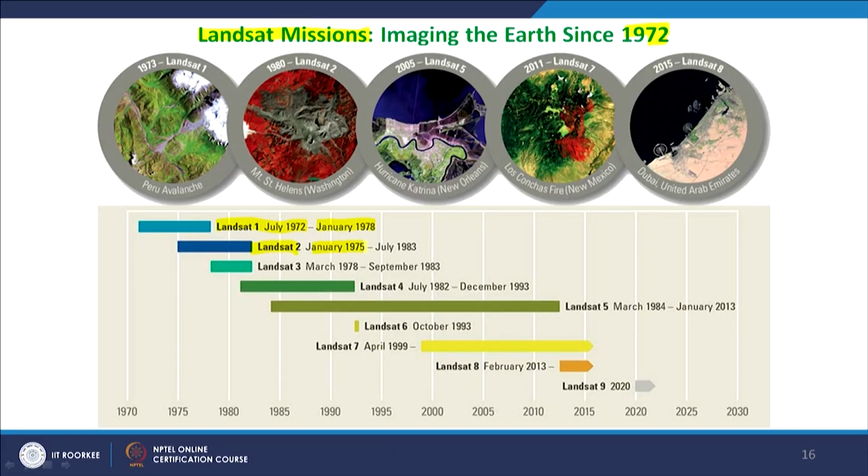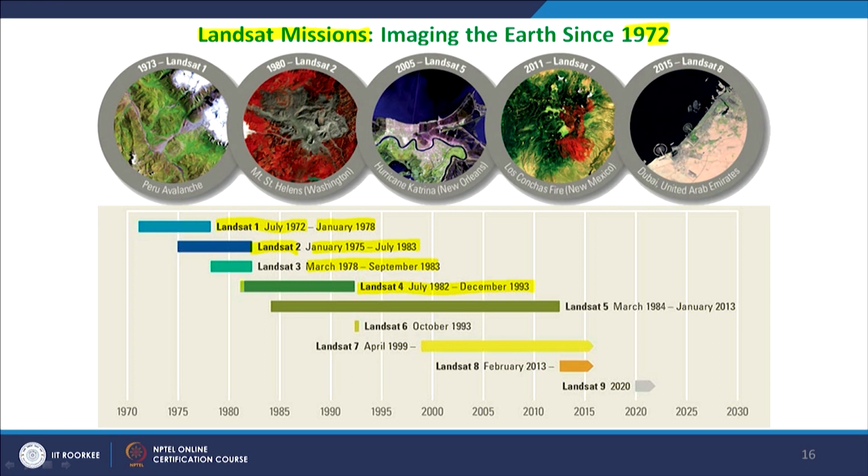See here it is about 5.5 years, and here it was launched in January 1975 and ended in July 1983. So, about 8 years. Landsat 3 again stayed about 5 years, Landsat 4 about 11 years.